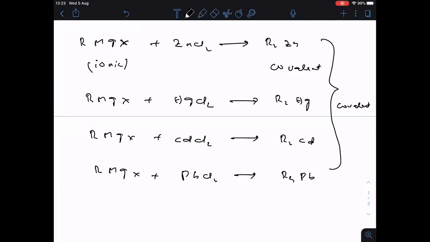Any reaction which is moving from ionic to covalent is a spontaneous reaction because it is moving from a less stable state to a more stable state. Clear? So please copy it quickly.